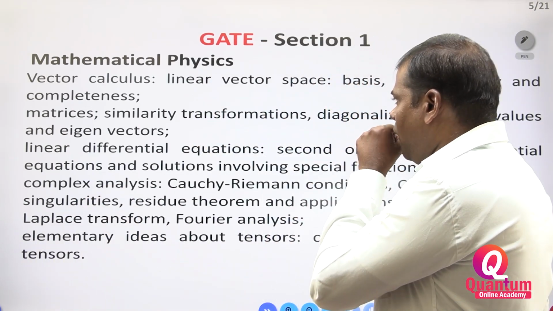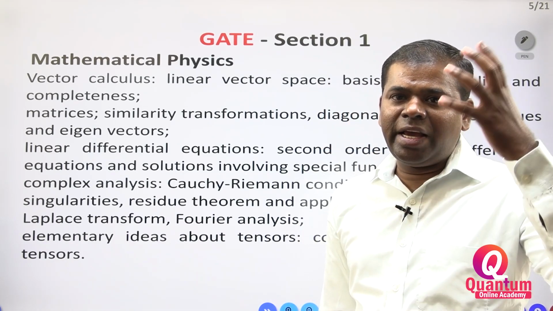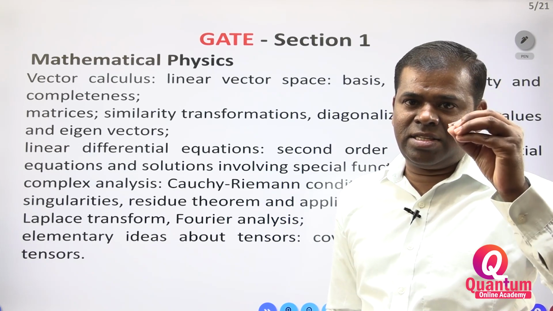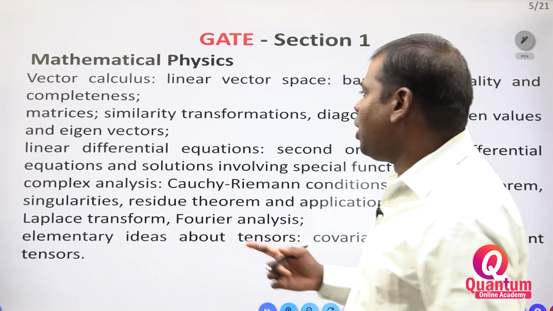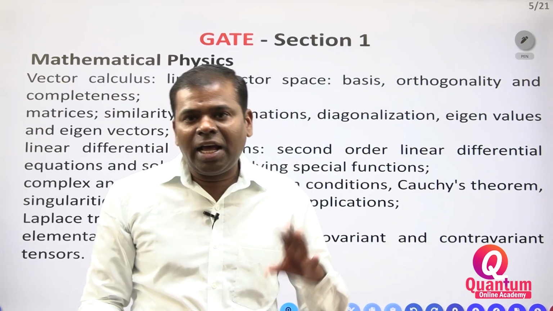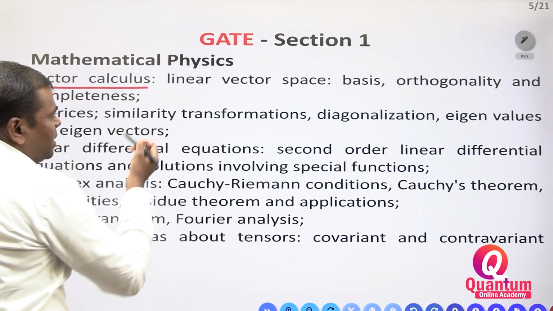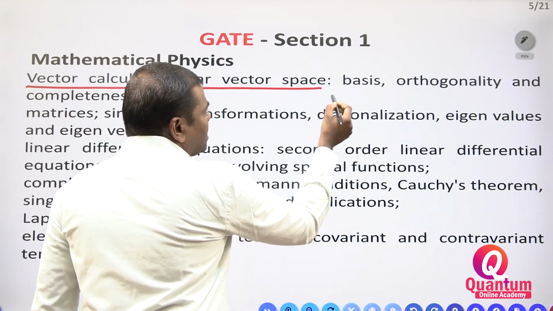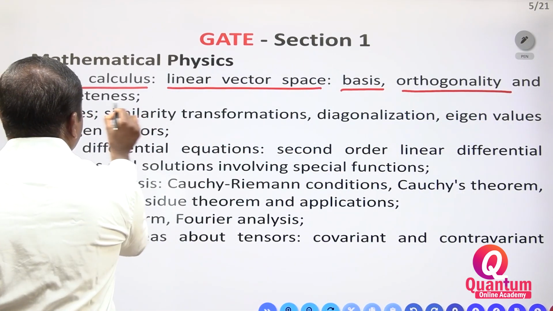Now you have to see what the syllabus is. Compared to the CSIR syllabus, the GATE syllabus is very small, with small topics. Vector calculus is there, but here some different topics are there: linear vector space, basis, orthogonality and completeness.